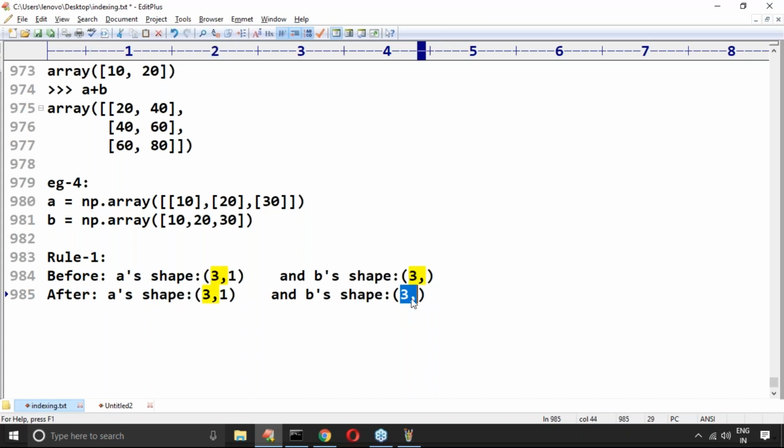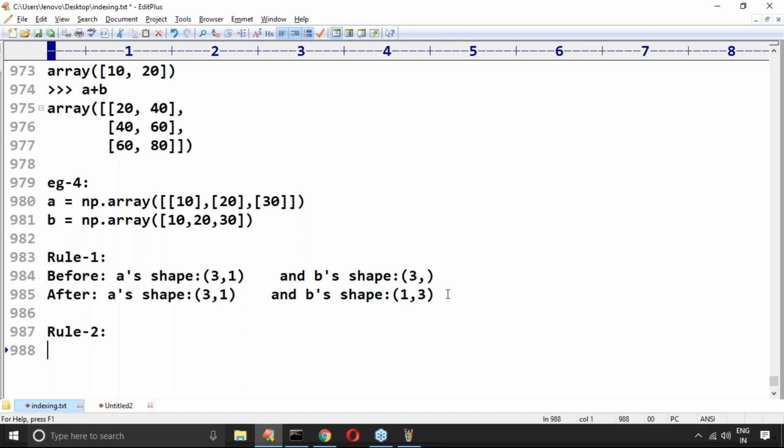To make this one a two-dimensional array, you add padding 1 to the left-hand side. So the first one will become 3 1, and the second one will become 1 3. Yes, rule 1 is satisfied. Any doubt about this?